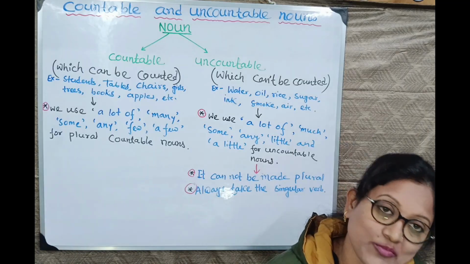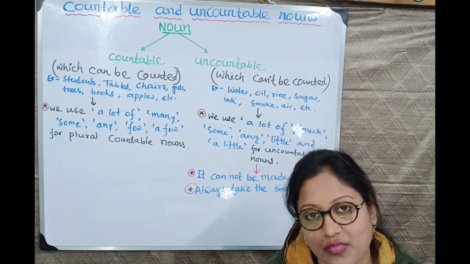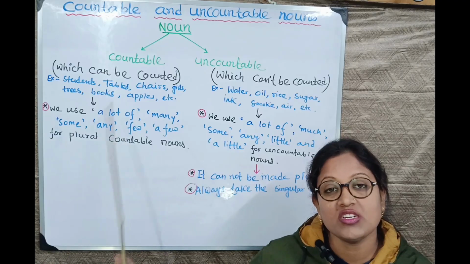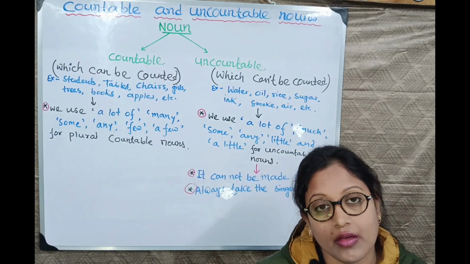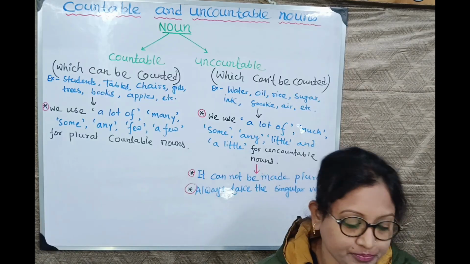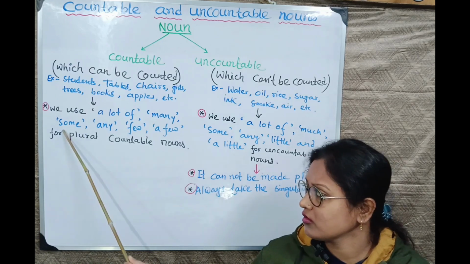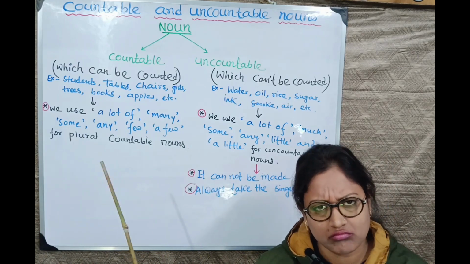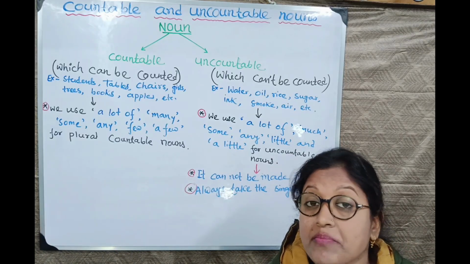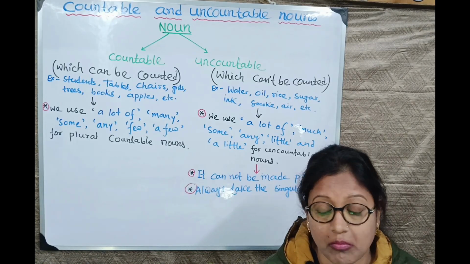Okay. Now let's move on to few and a few. Here you can see few and a few we use with countable plural nouns. But we will know what is the meaning of a few and few, and where to use. A few means some, less than some, but I have something, some number. And few means hardly anything, hardly any number.